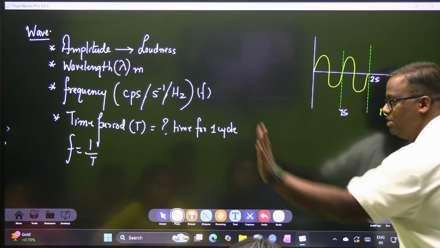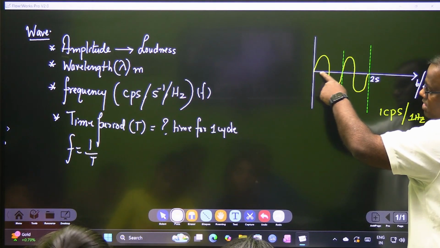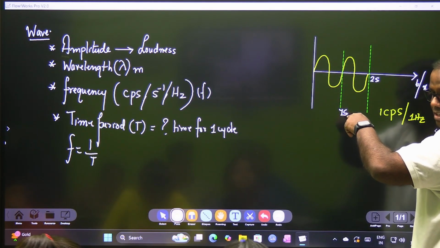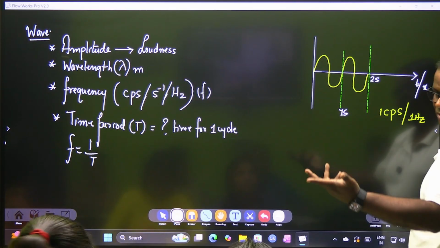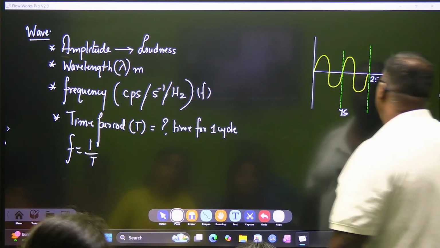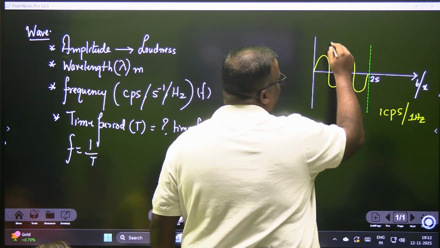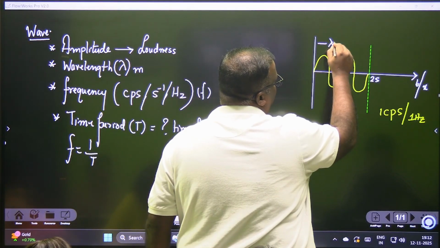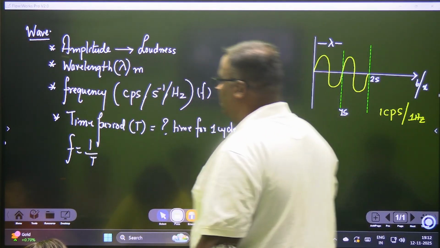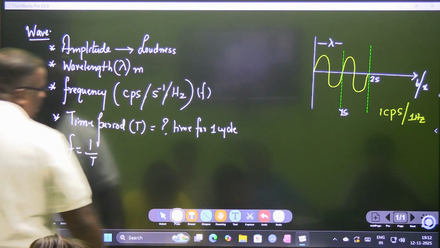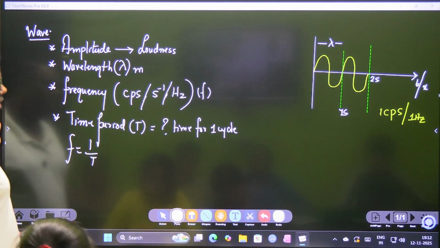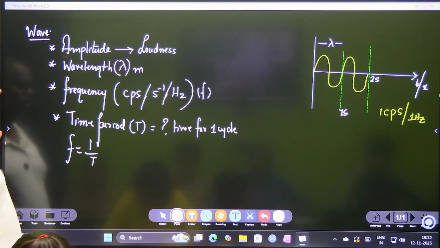The disturbance travels. The disturbance traveled in 1 second, which is its time period, is the wavelength. When we are showing wavelength, then this axis should be in displacement. ये हमारा 1 wavelength हो गया. ठीक है? So time period T is equal to time for 1 cycle.